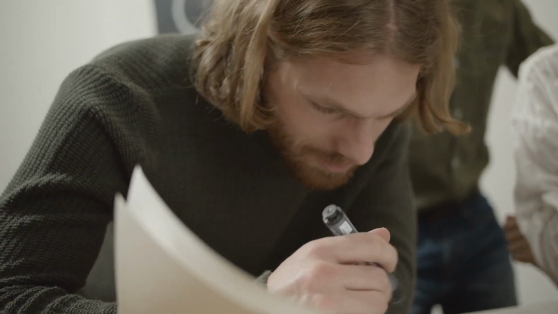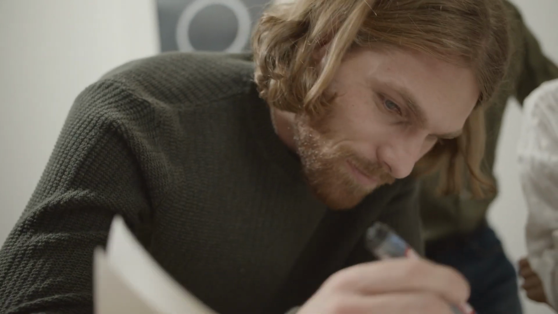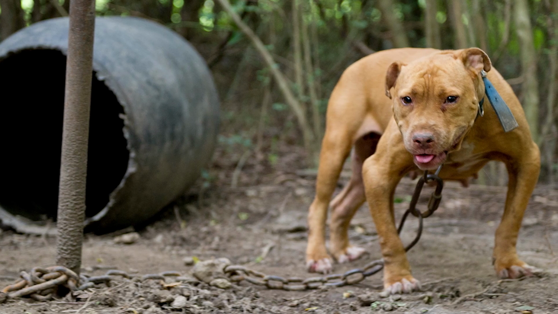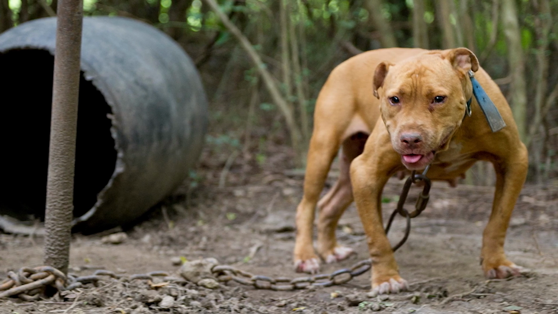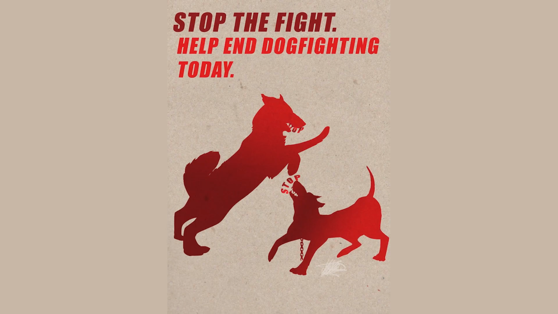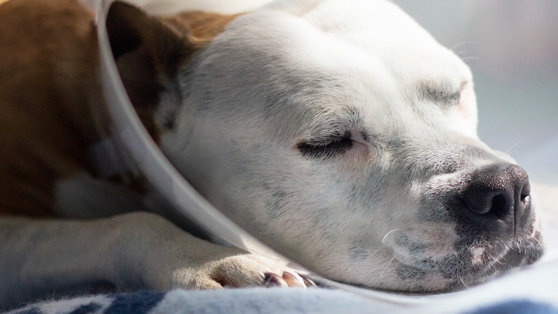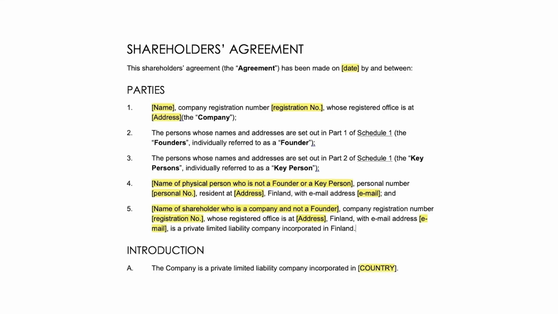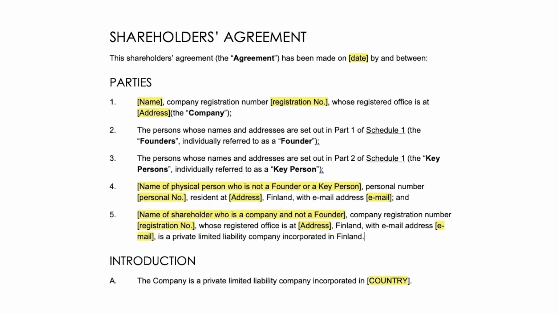Every social enterprise should have a mission statement. Your mission statement is a sentence or two that summarizes your mission, such as, "Our mission is to prevent and respond to illegal dog fighting. We'll provide the resources and support necessary to report incidents, raise awareness, and rehabilitate abused dogs." To lock this in, you'll need a shareholders agreement.